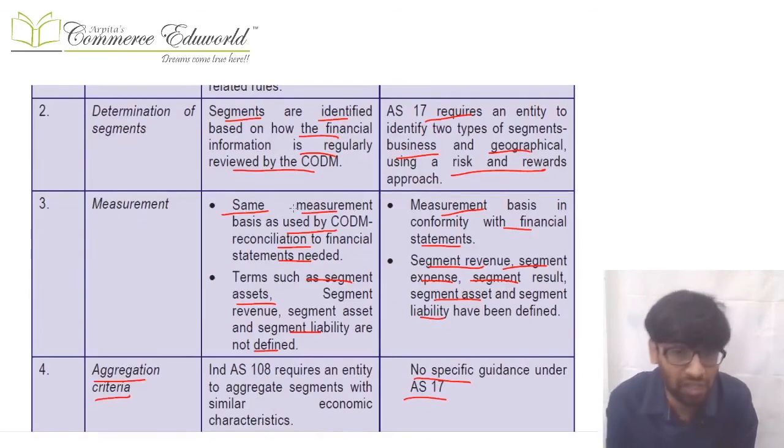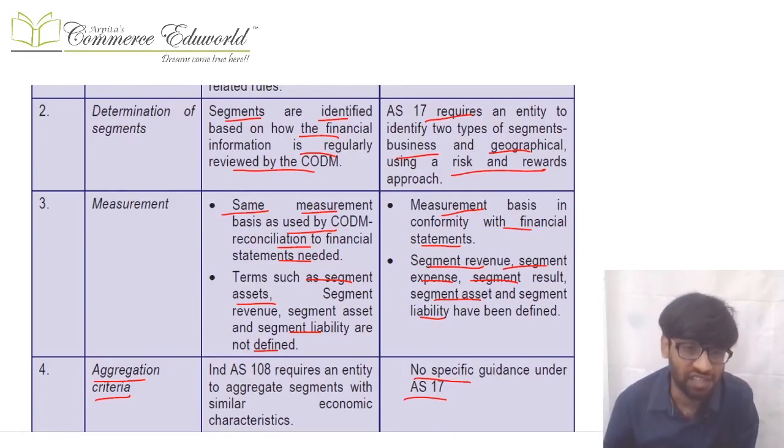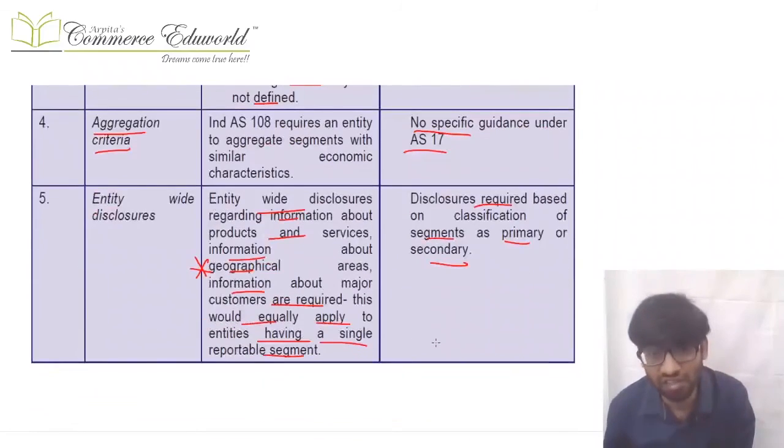Now in Ind AS, the measurement is that which is used by the CODM, and therefore a reconciliation is there, we reconcile it with the financial statements. In AS the measurement is the same as used in the financial statements. In Ind AS, segment assets, segment liabilities and segment revenue are not defined because they are the same as those pursued by the management. But in AS, they are defined also. In Ind AS, there is something known as aggregation criteria, which is not there in AS.